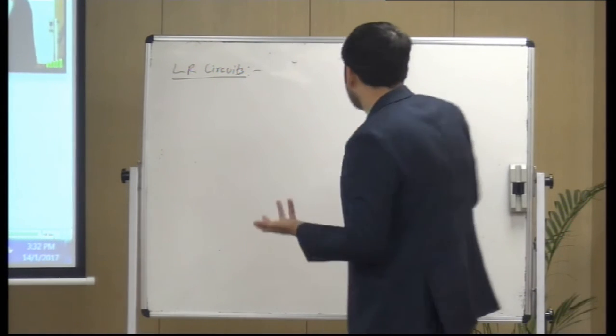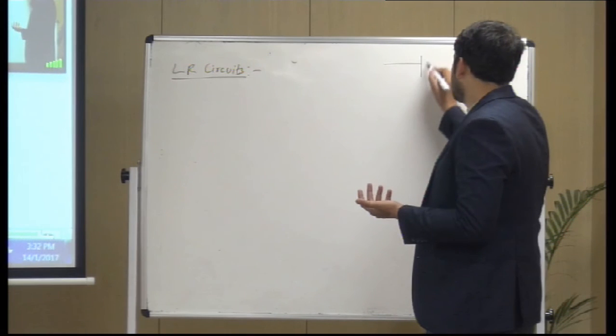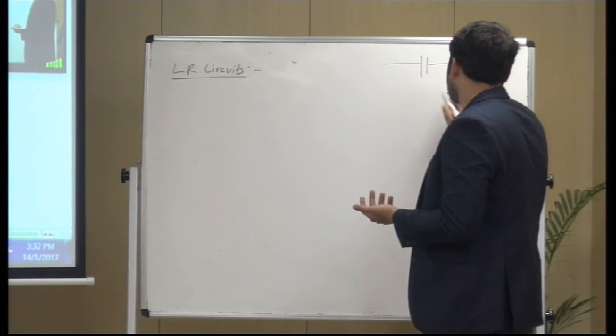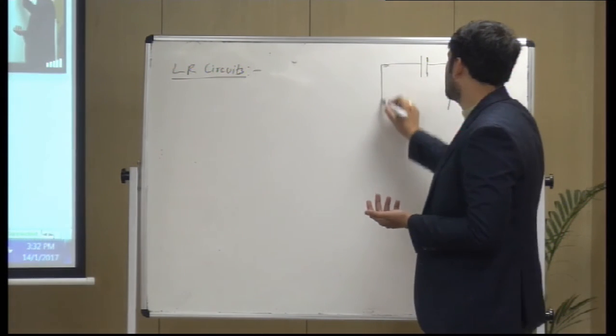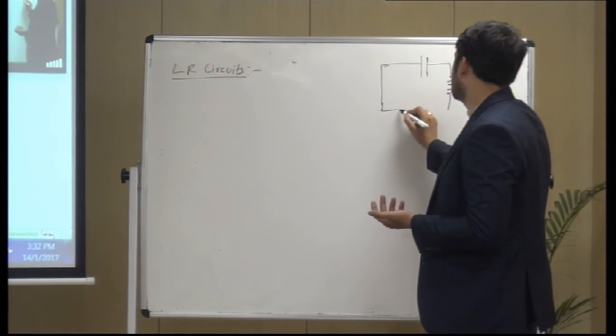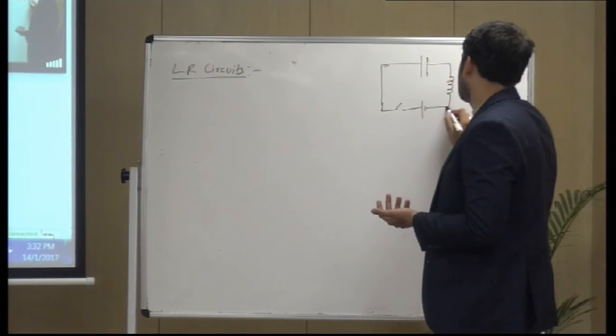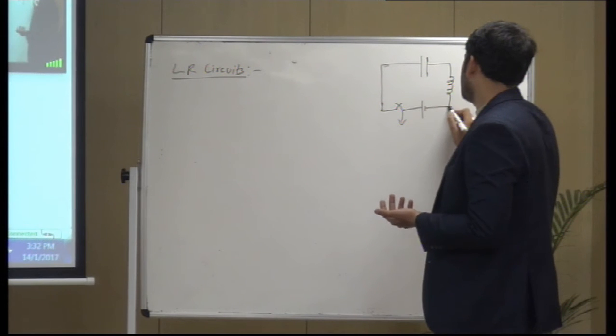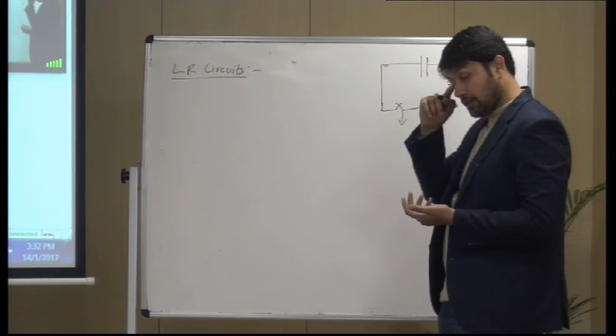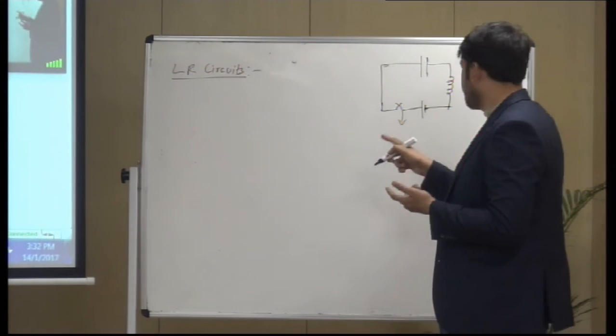If you do remember, in an RC circuit, this was the arrangement and the connection was made like this.